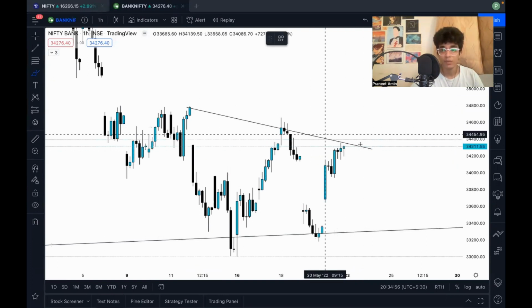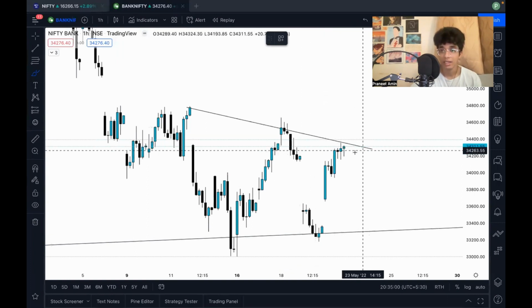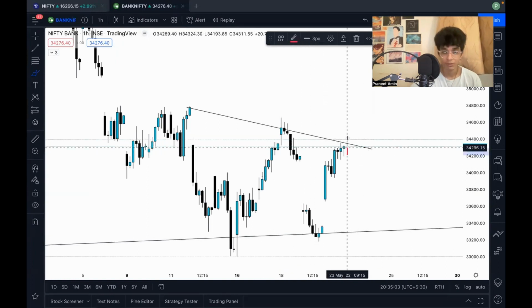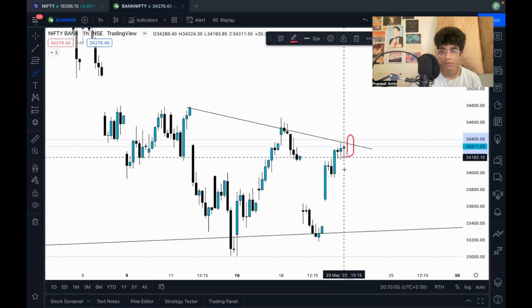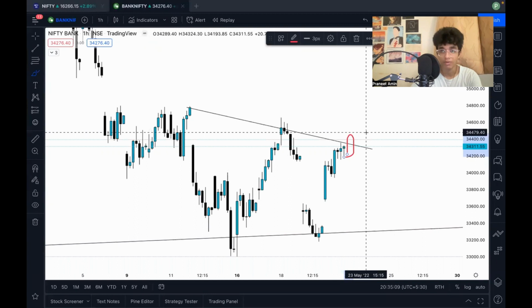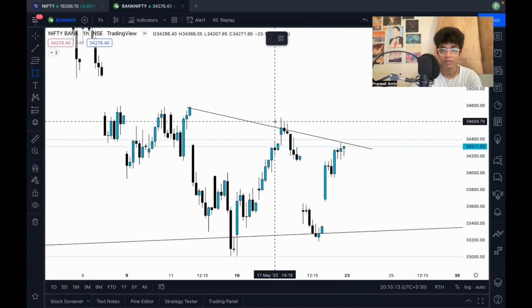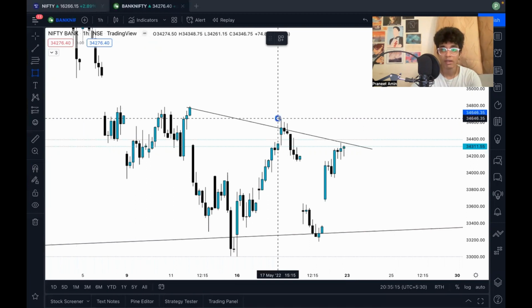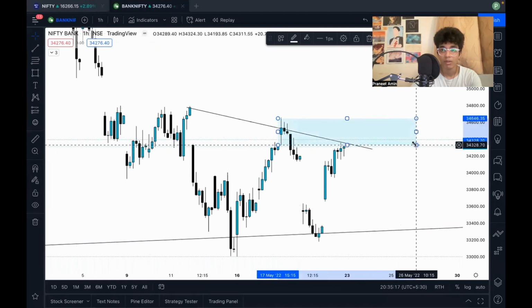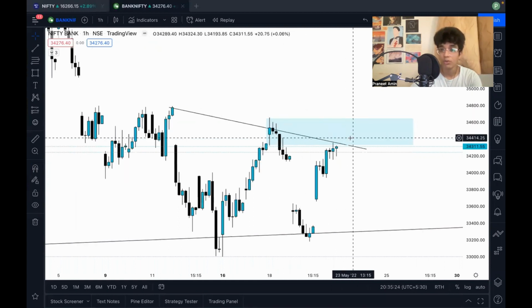So even over here is where I'll be looking for short. And one more thing is that if the first 15 minutes candle gives me a breakout over here, I'm not going to trade that. I'm going to wait for a good amount of time. And I'll tell you when I will be long in Bank Nifty. I'll be long on Bank Nifty only above this level, only above 34,650 or whatever. Before that I'm not going to initiate long.